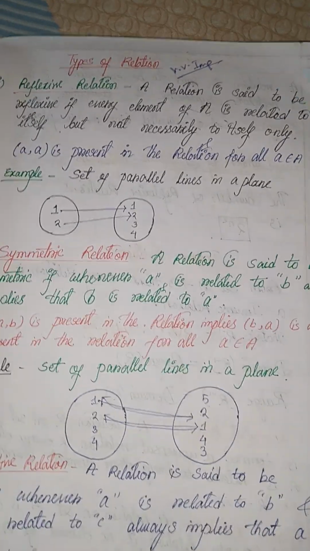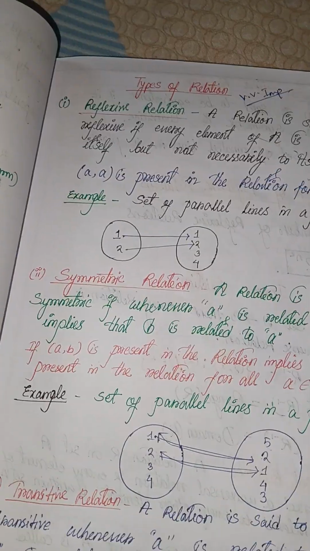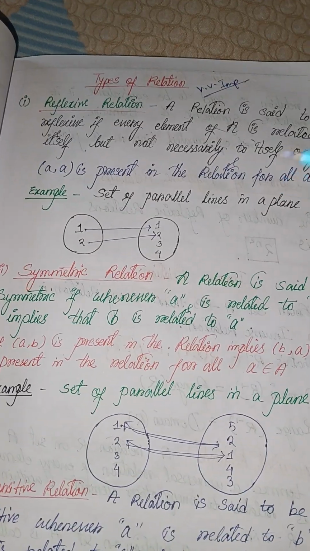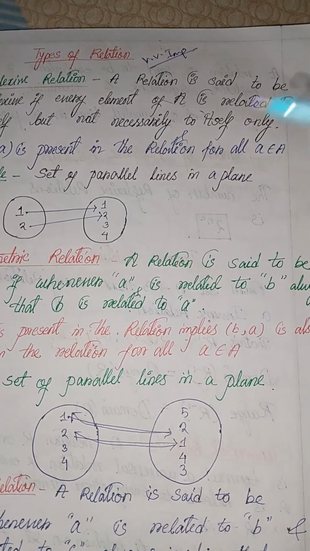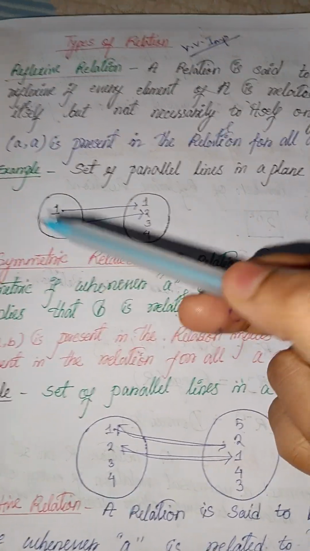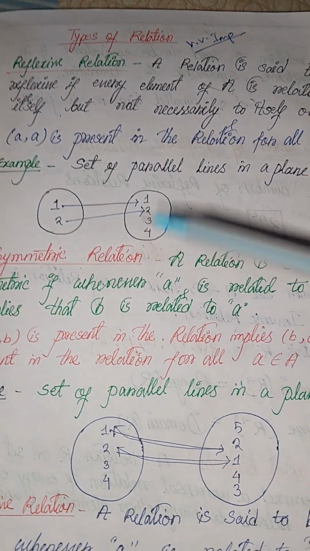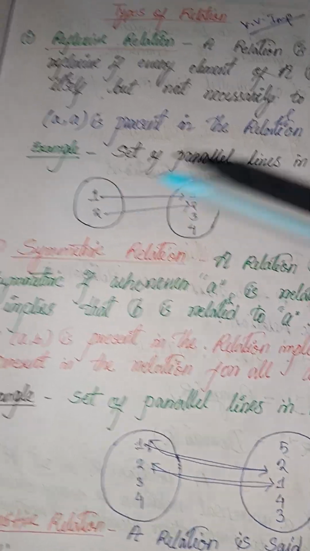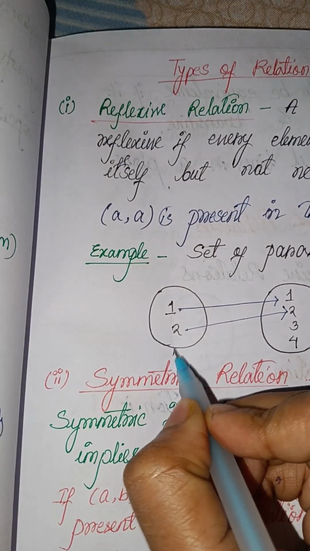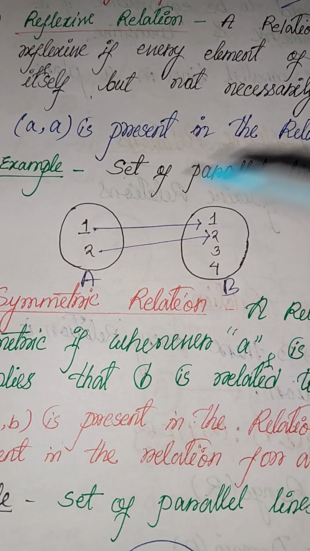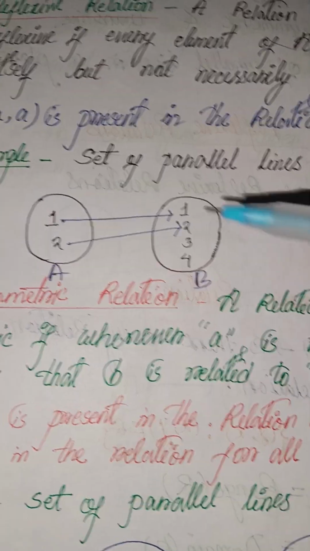So reflexive, what is the definition of reflexive? The relation is said to be reflexive if every element of A is related to itself, but not necessarily to itself only. Suppose there is a set A and another set B. The elements of set A are 1 and 2, and the elements of set B are 1, 2, 3, 4.